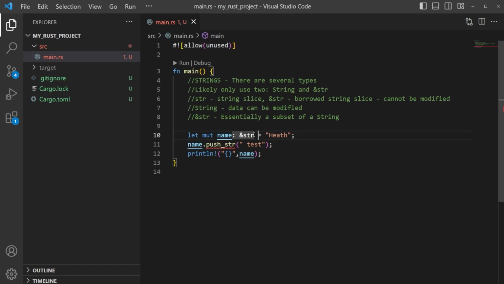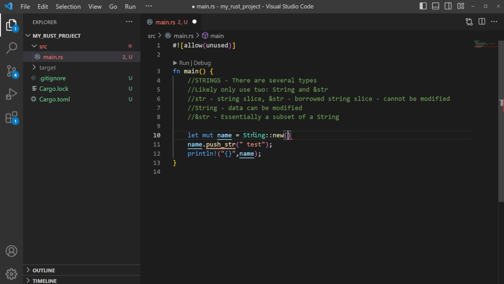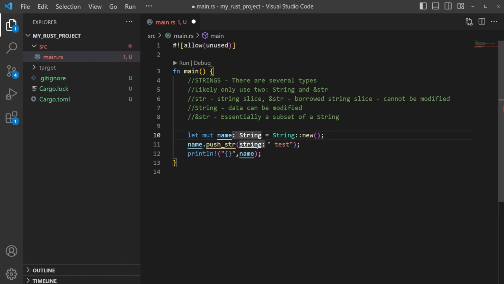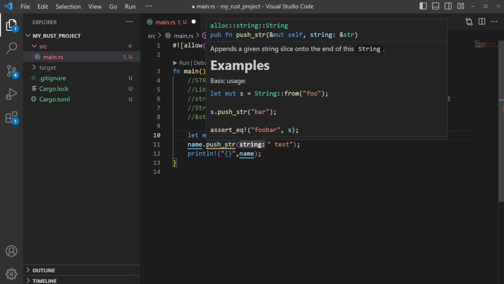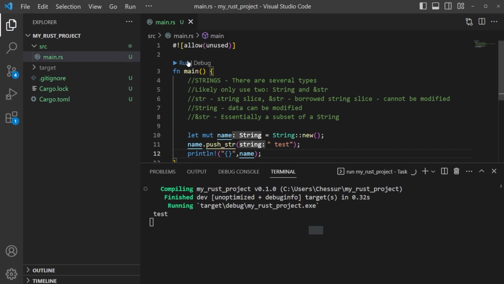Well, there are a couple of different ways we can do this. Let's introduce ways to create strings really quick. If we let name equal String, like this, and then say new, that'll automatically create a string for us. You can see it creates a string. Now, you saw this updated as well. Why? Because this method exists now. It even tells you, appends a given string slice onto the end of this string. Perfect. Even gives you some examples. I love IDEs. Okay, so we have that. If we run this now, what's going to happen? It's just going to give us a space test.